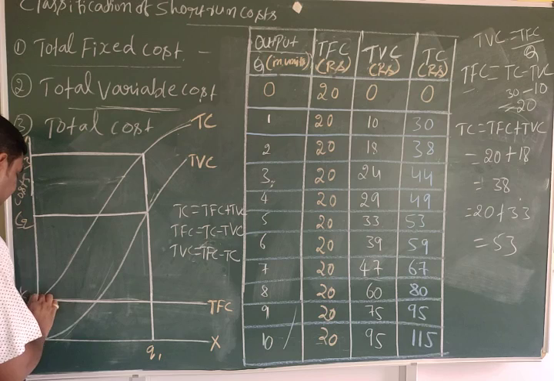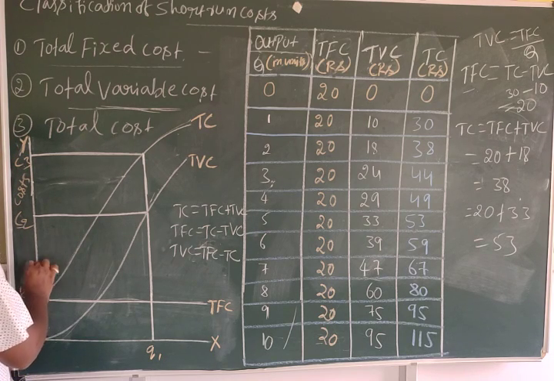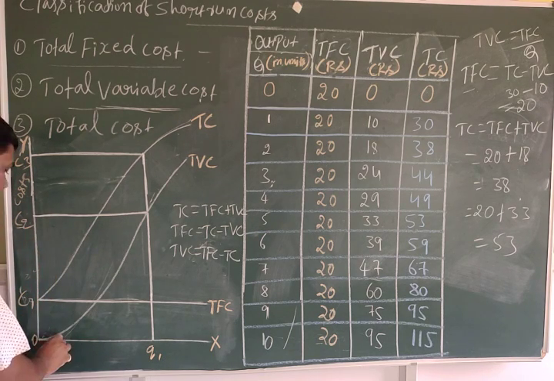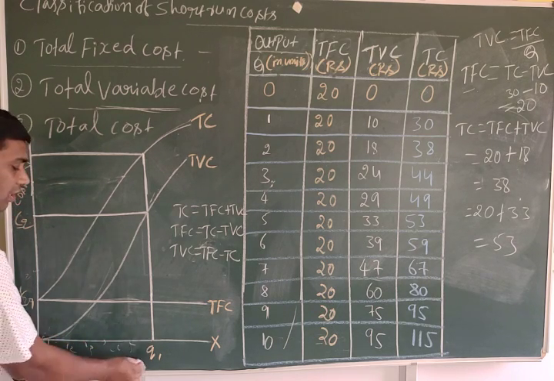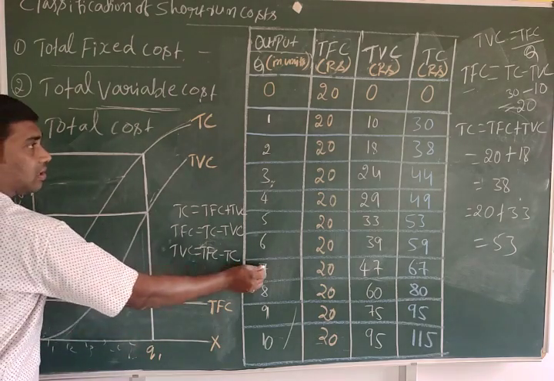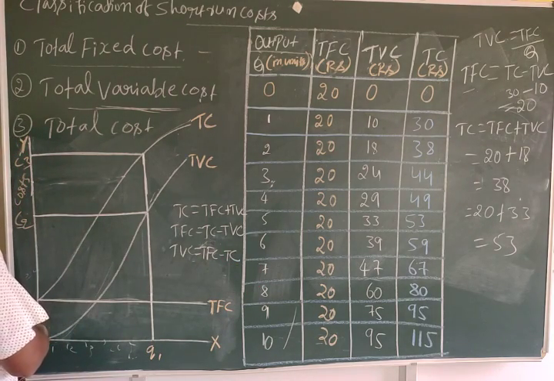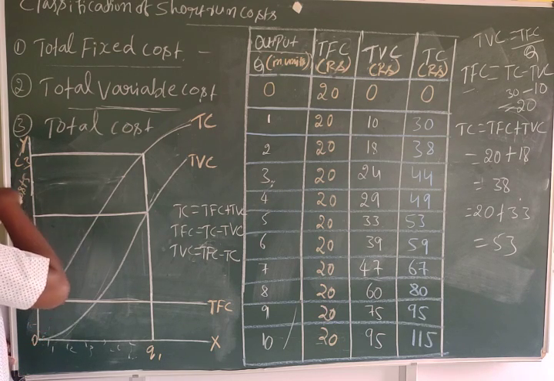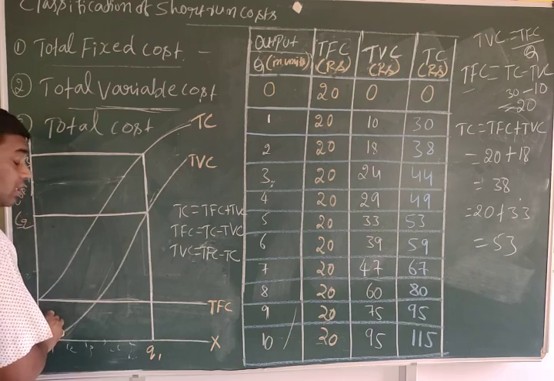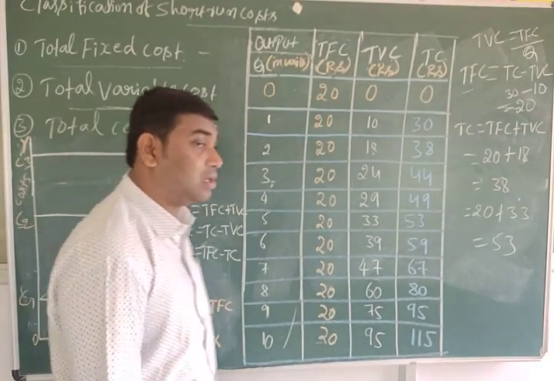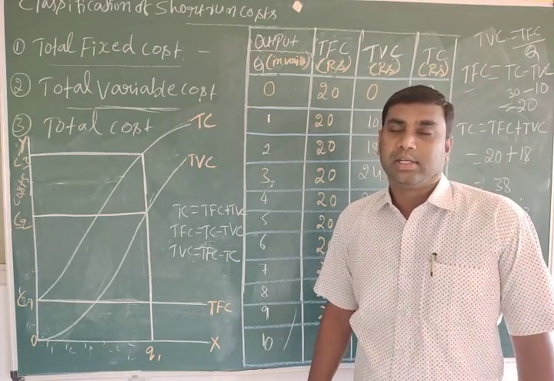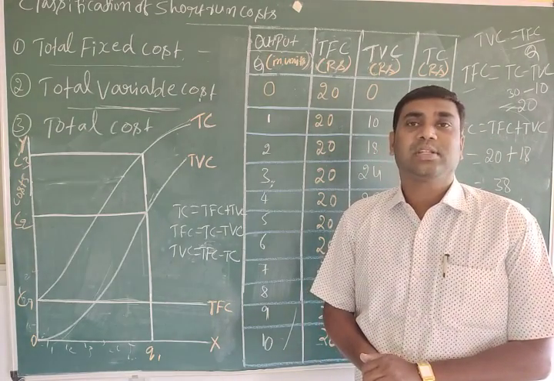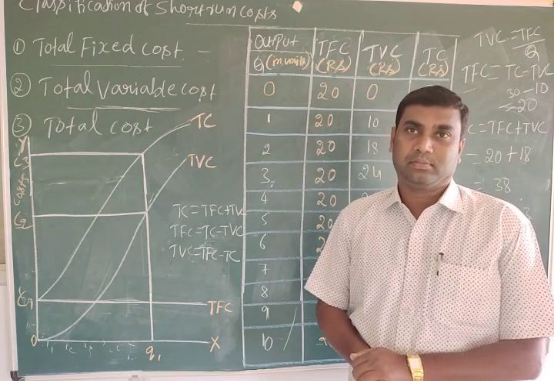Right? Imagine this is 20, then 30, 40, like this. Imagine this is units: 1, 2, 3, 4, like quantity of output. And this is cost: 10, 20, 30, 40, 50, like this. So whatever the changes in the output, there is no change in the total fixed cost. Total variable cost will change along with the output. Total cost is the sum of the total fixed cost and total variable cost. Thank you.